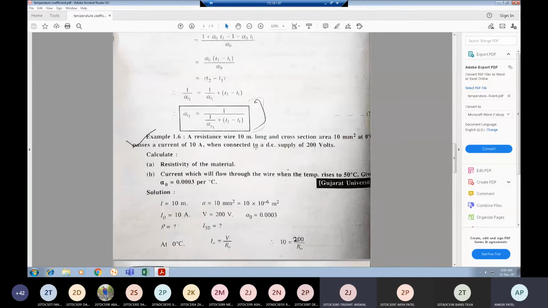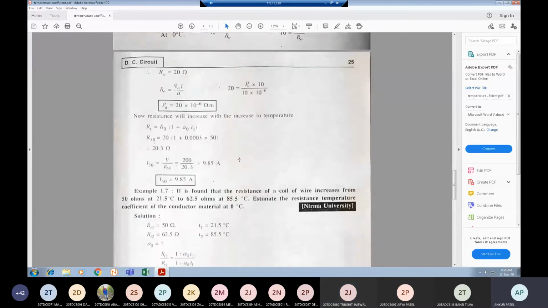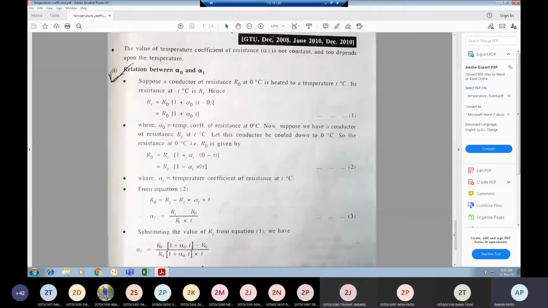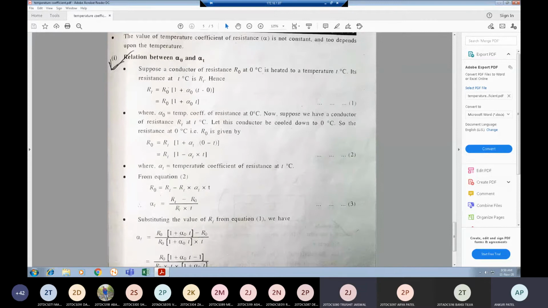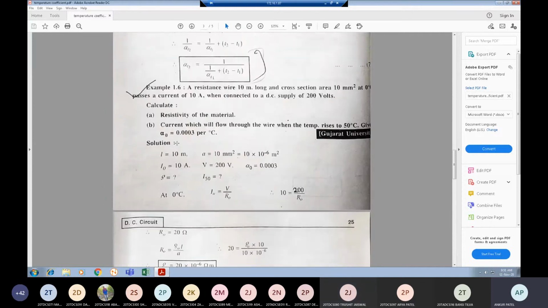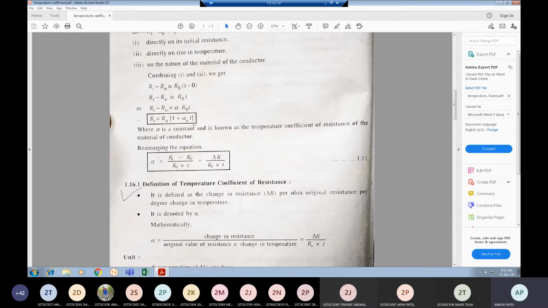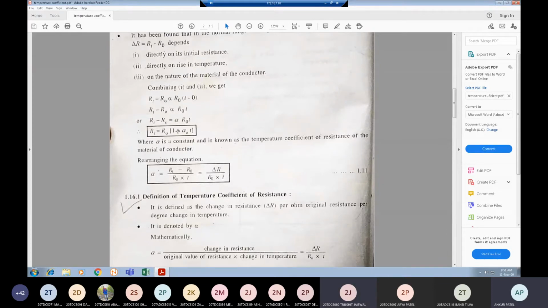It is only applicable when R naught is at 0 degrees Celsius.